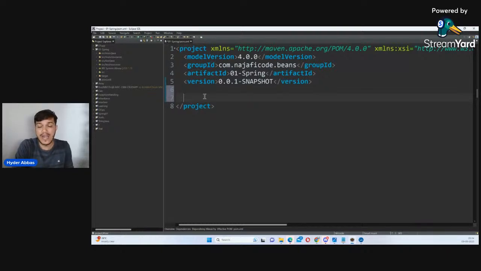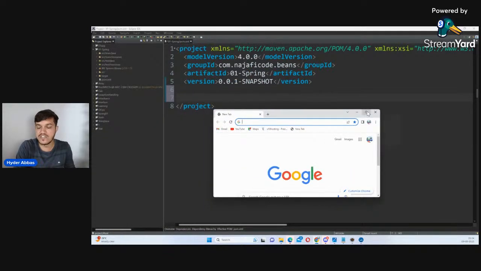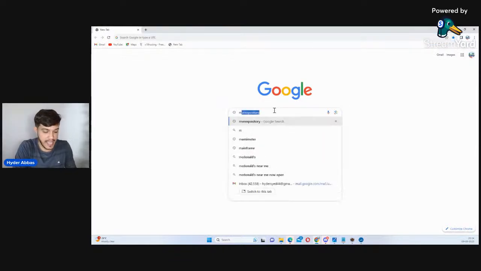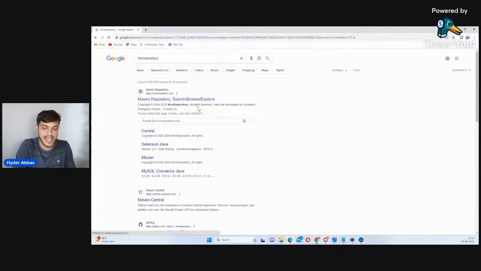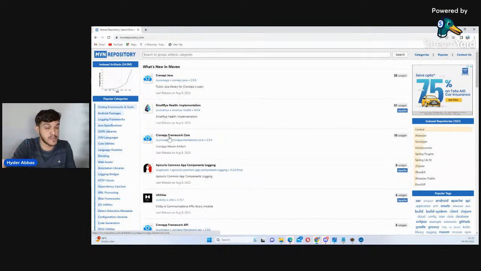No. So what you have to do is go to one website. You have to search for MVN repository. I'll take you there. I hope my Google screen is visible. I will type MVN repository, and the first option, Maven Repository, will be there. Click there. As I have told you, Maven is not just for Spring, it is a build tool in general, which will save a lot of your time. So I am using Maven for my Spring project. I need to work with Spring context, so you have to type Spring context.